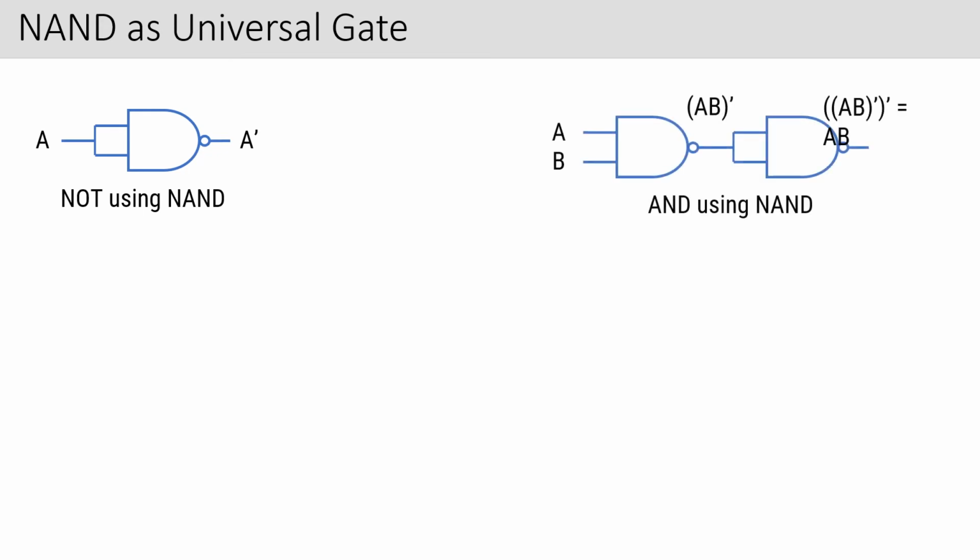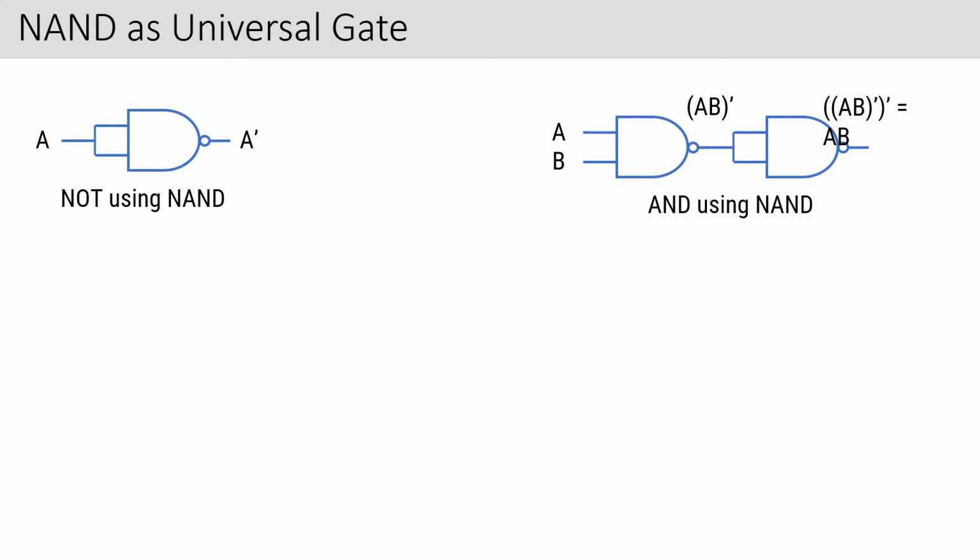So NAND as a universal gate means what? This NAND gate is called a universal gate because all other gates, like AND gate or NOT gate or NOR gate, can be formed using a NAND gate. Here we are using a NAND gate and then a NOT gate made from NAND. See, these two are NAND gates, no?